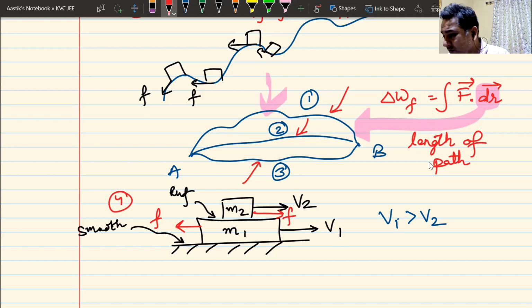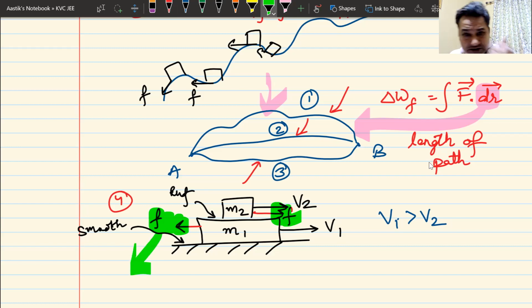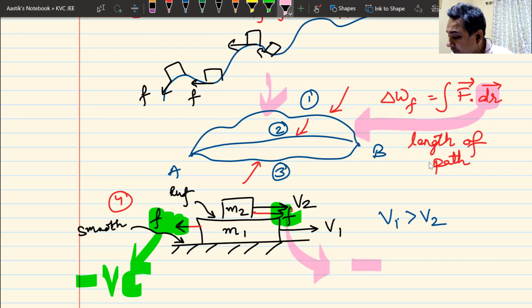Remember, friction does not oppose motion, it only opposes relative motion. Do we understand this? Yes or no? Friction is also an action-reaction force. So if the force on block 1 is backward, the force on block 2 would be forward. Now if I find the work done, this friction is backwards, but the block is moving forward, so work done by this friction will be negative, but the work done by this friction would be positive.